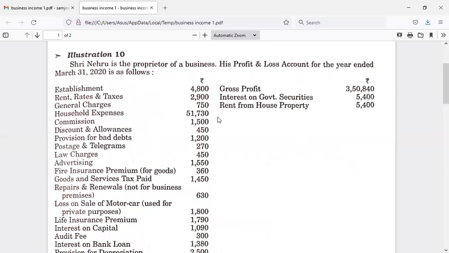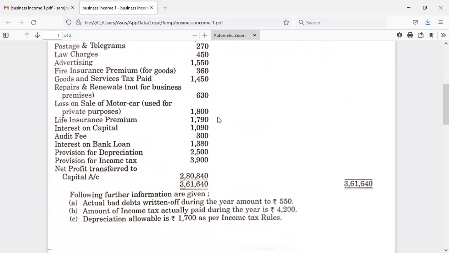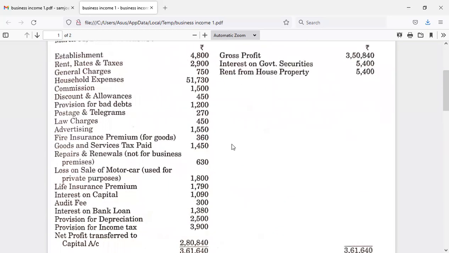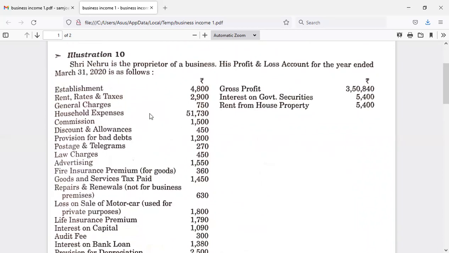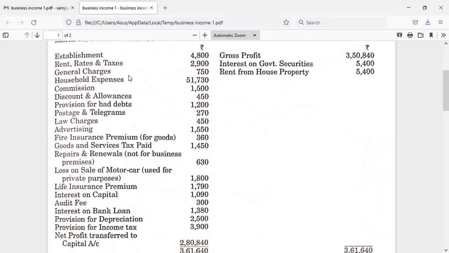So this is about the basic aspects of computation of business income. Now let us see one by one the expenditures as well as incomes, and we'll see how we have to treat them while calculating the business income.